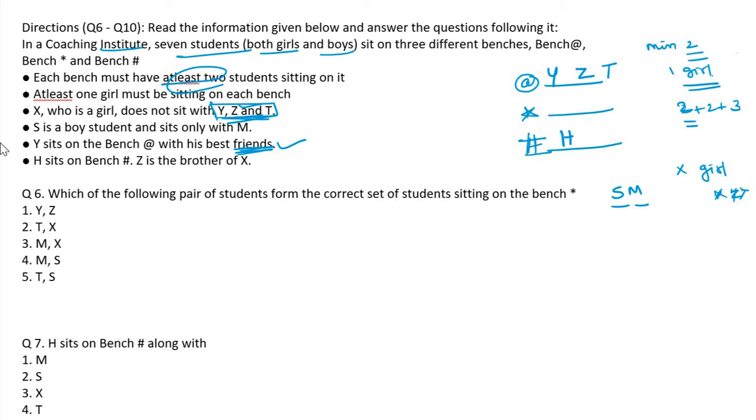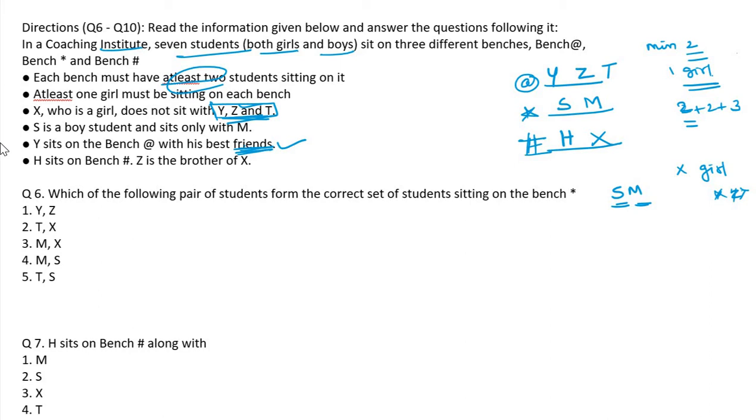And then this one is given. S sits with M, so we can't put it here, because minimum 2 should be on each bench. So S and M must be on the star bench. So what is left here? X only. So this is the arrangement.